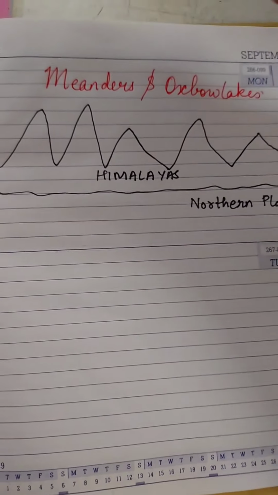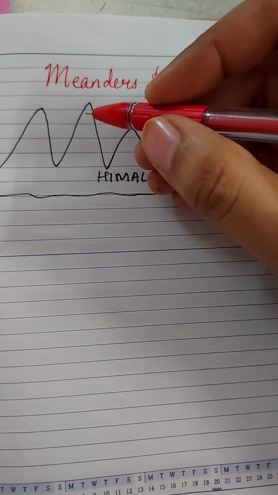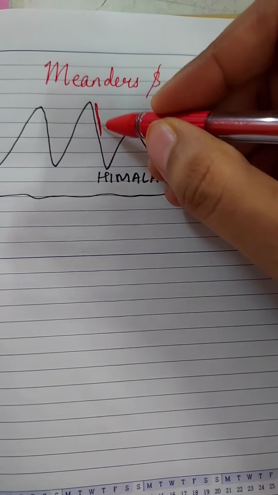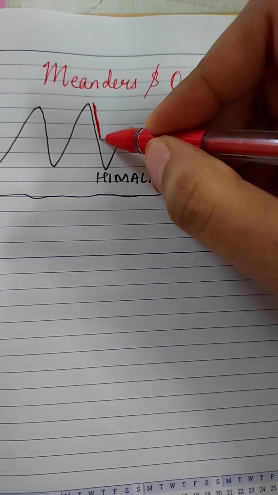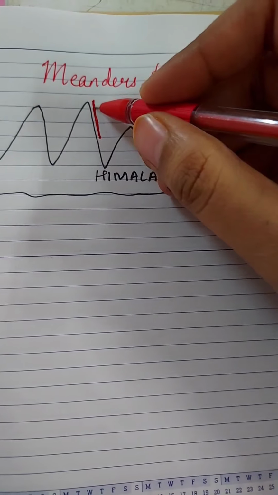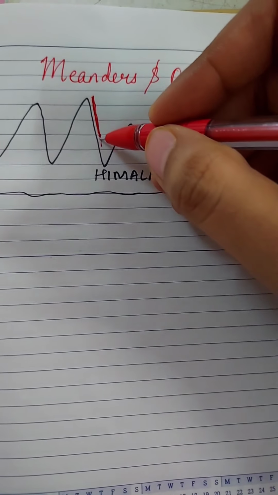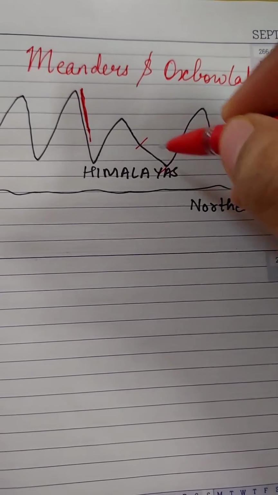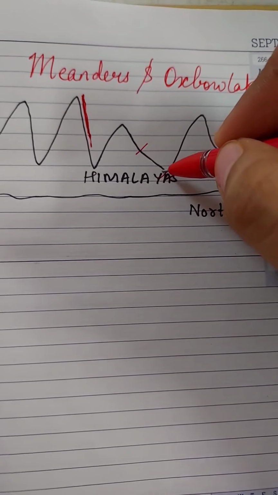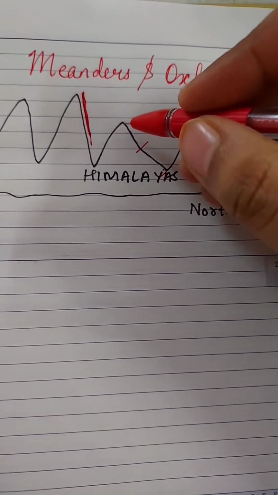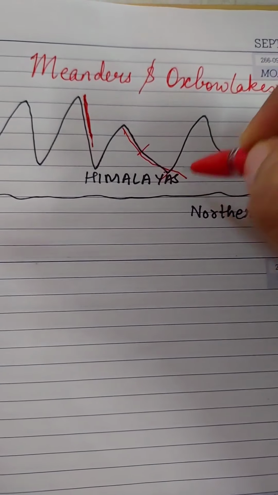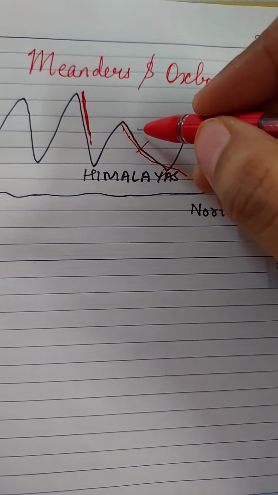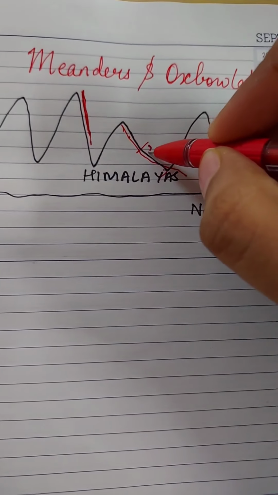When rivers originate in the Himalayas, the upper course of the river is quite steep. Here the water falls straight down. But as it goes to the middle course and the lower course of the Himalayan rivers, the surface becomes a little flat. So here, instead of coming straight down on the ground, the rivers form meanders.